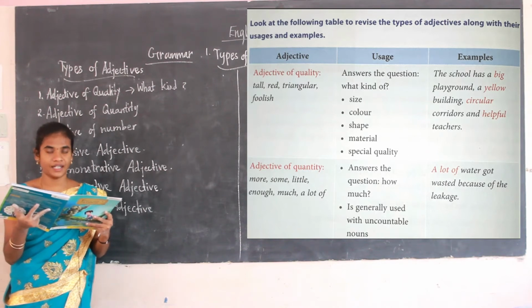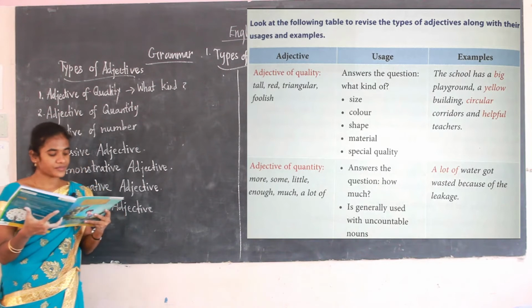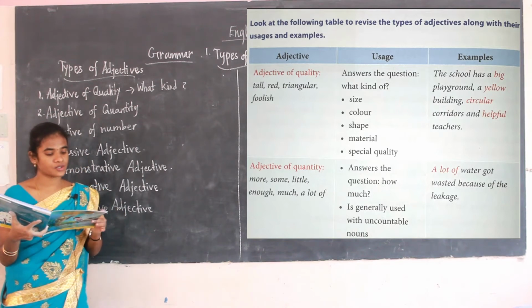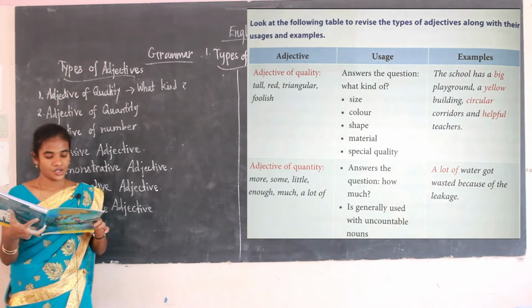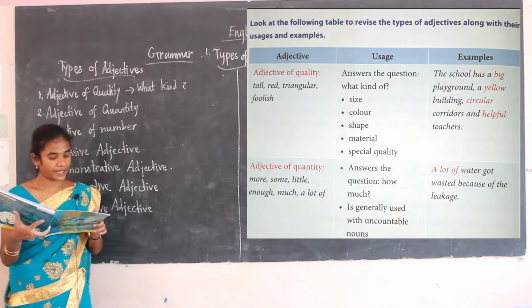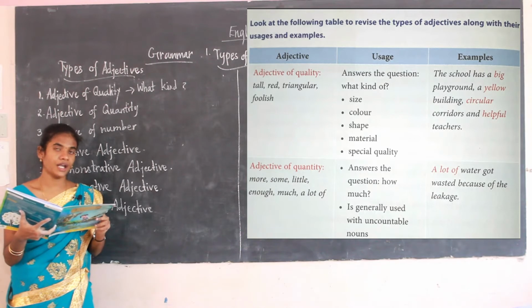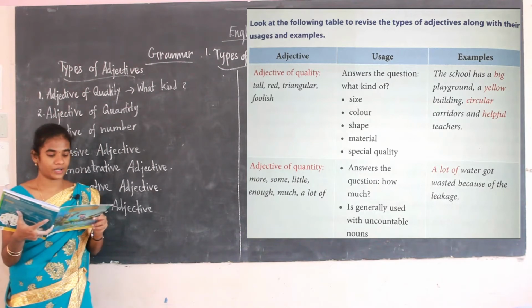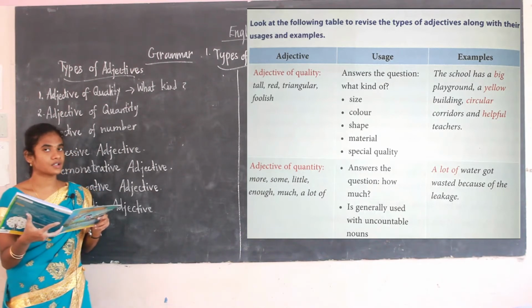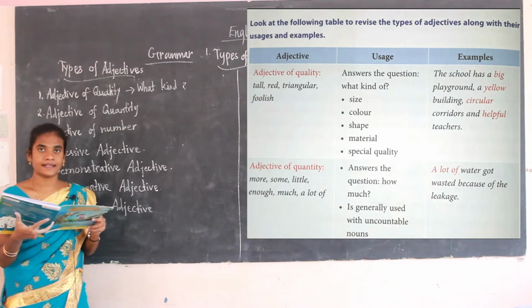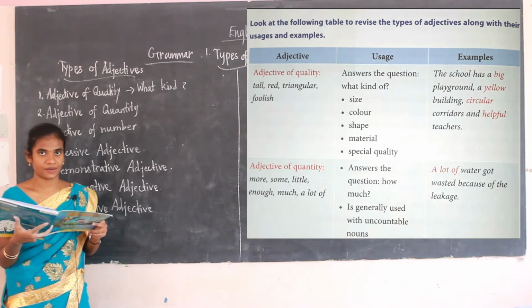Tall, red, triangular, foolish are some examples of the adjective of quality. The adjective of quality answers the question what kind, like size, color, shape, material, special quality.